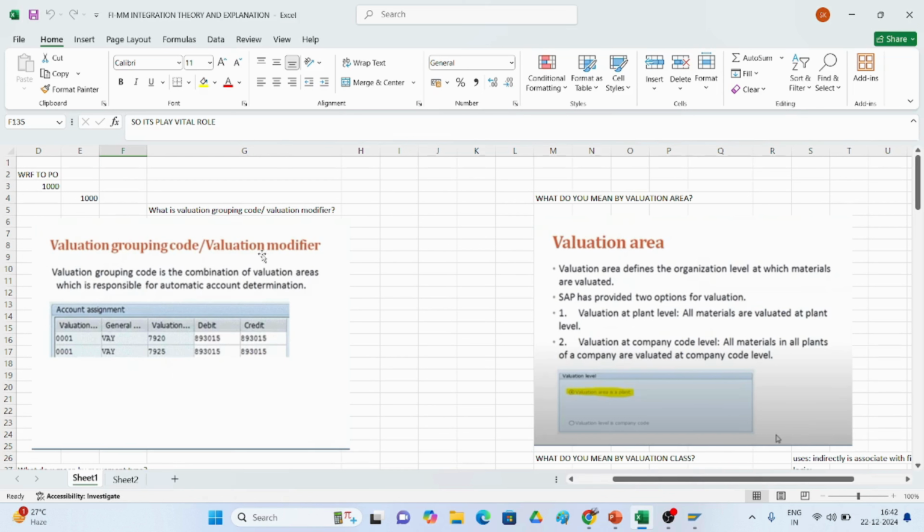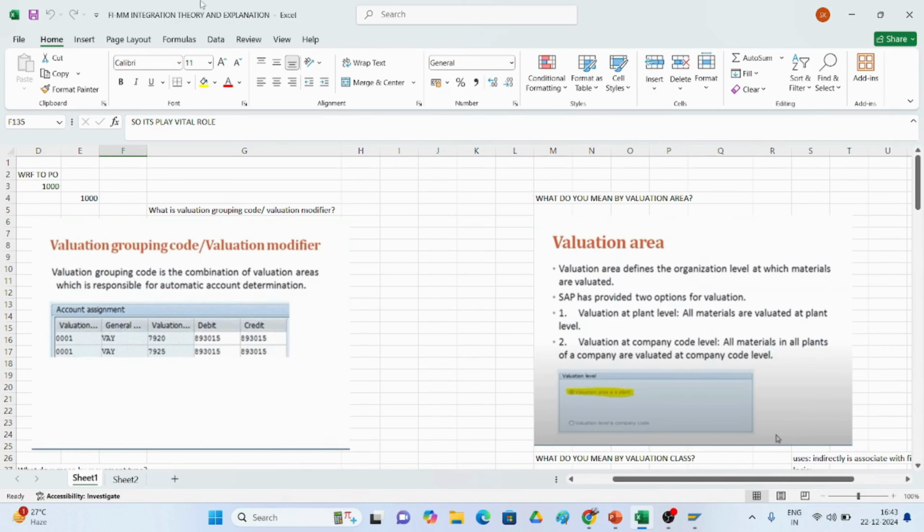Valuation grouping code, or valuation modifier, is a combination of valuation areas which is responsible for automatic account determination. If you go and see here in account assignment, the valuation grouping code is 0001. 0001 is predefined by SAP, and the general modifier is already defined. Valuation class is according to procure to pay, like any material, a raw material is 3000. We will be debiting, and we will be assigning the GL accounts we created over here.